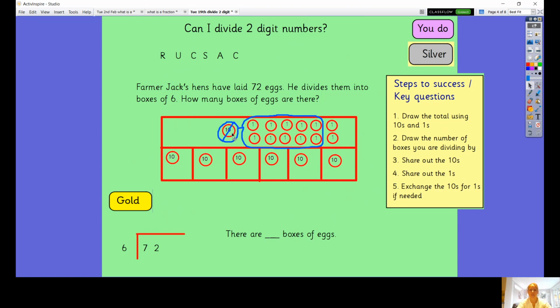Now when I come to this 10, I can't put that in any one of those boxes because it won't be shared equally. So I need to exchange that 10, get rid of it, exchange it for 10 ones and share them out instead, which is what I am doing.